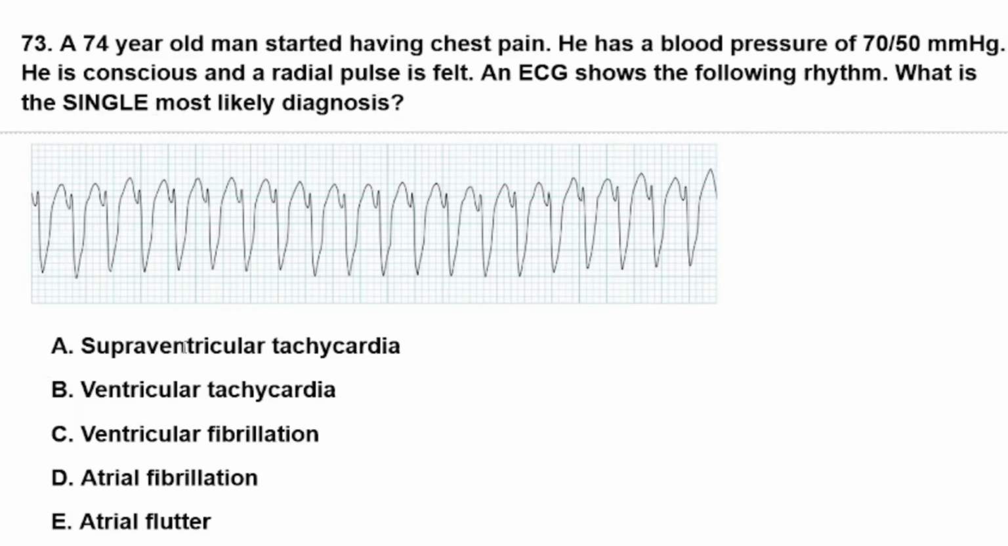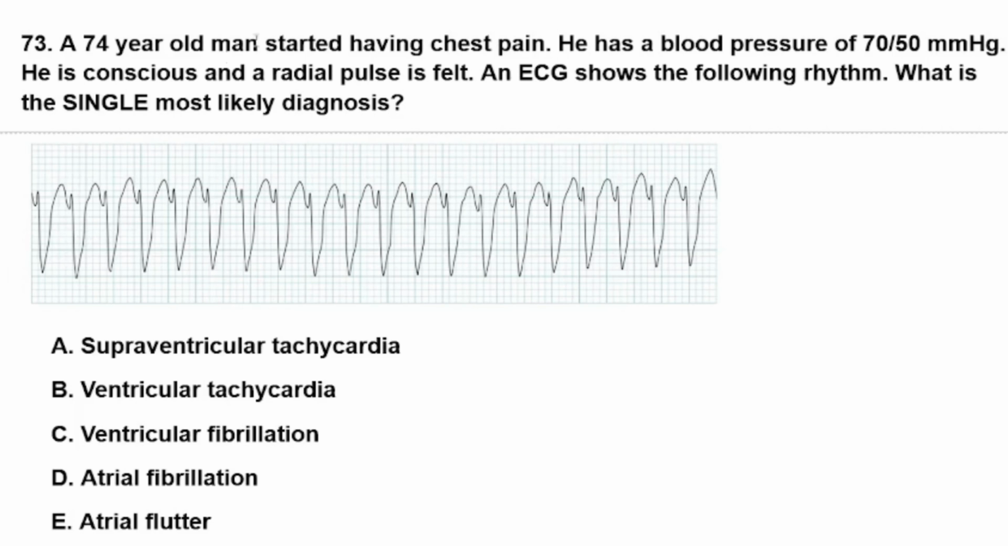Okay, A. Supraventricular tachycardia, B. Ventricular tachycardia, C. Ventricular fibrillation, D. Atrial fibrillation, E. Atrial flutter. As we can see, this ECG is showing ventricular tachycardia. According to the signs and symptoms and the patient's ECG, we can say that the patient has ventricular tachycardia. Here we are going to explain it.